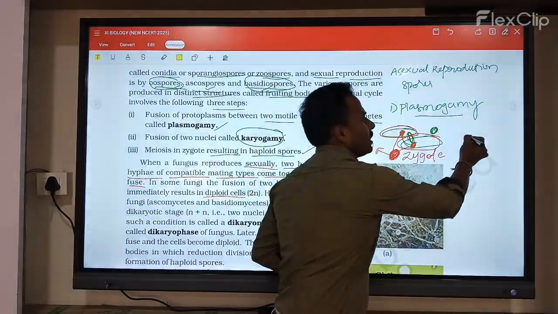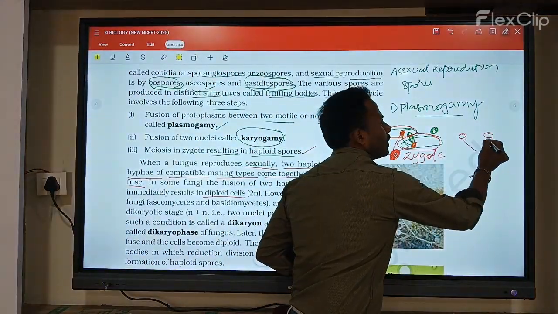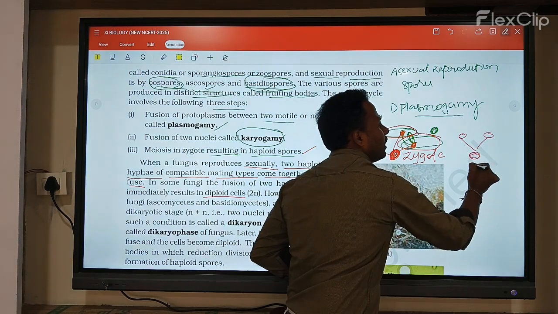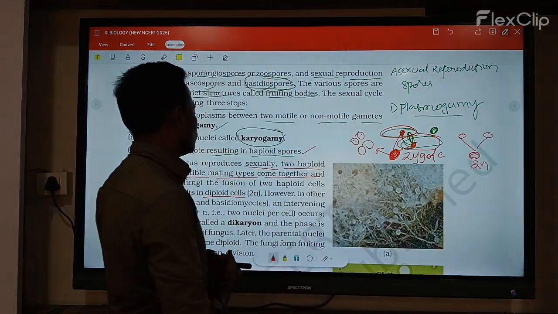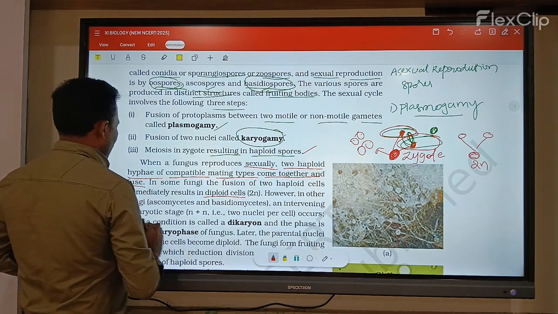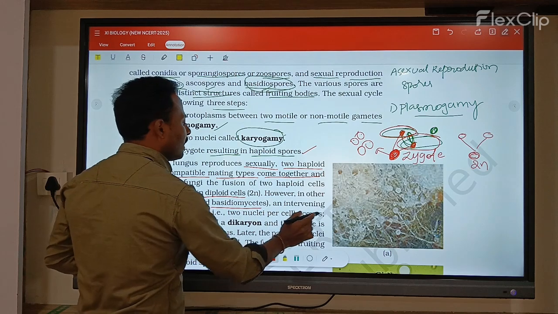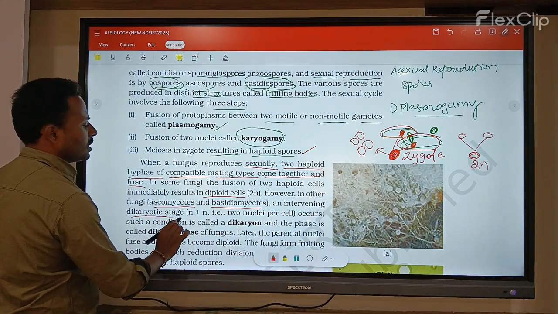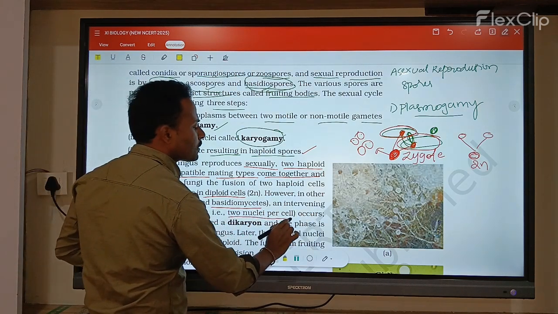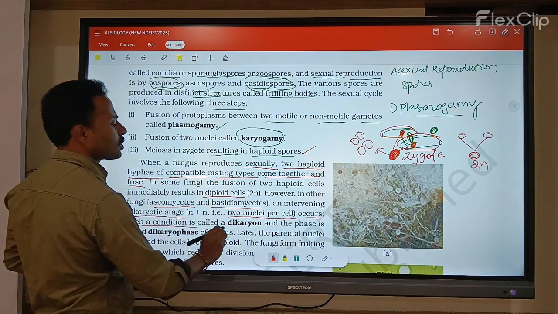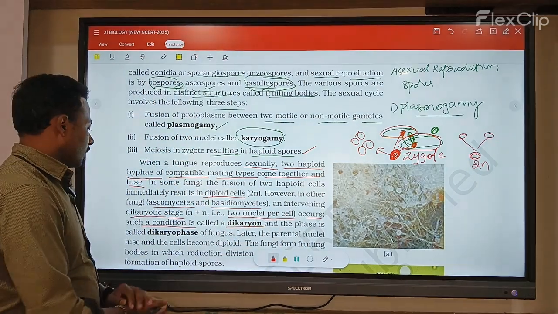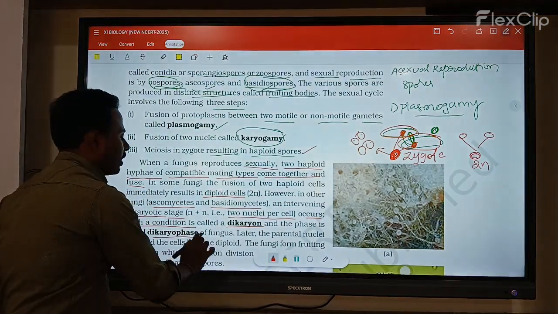However, in other fungi like Ascomycetes and Basidiomycetes, an intervening dikaryotic stage, n plus n, with two nuclei per cell, occurs. This condition is called a dikaryon, or the dikaryotic phase.